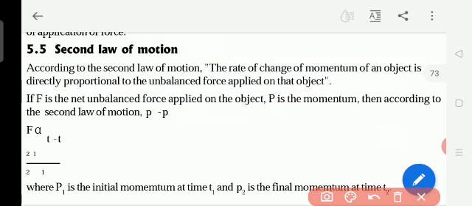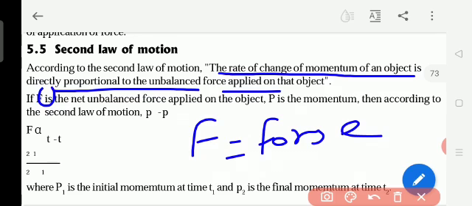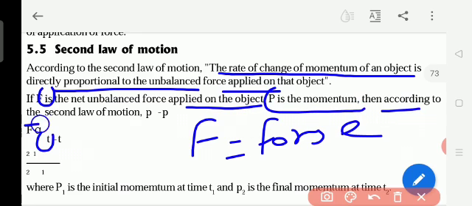Once again, the rate of change of momentum of an object is directly proportional to the unbalanced force applied on that object. F is the net unbalanced force applied on the object. Net unbalanced force means the total unbalanced force on one side. Here capital F is force, capital P is the momentum, and T is time. P is the momentum of the object, then according to the second law of motion.